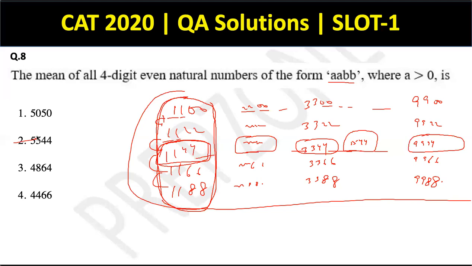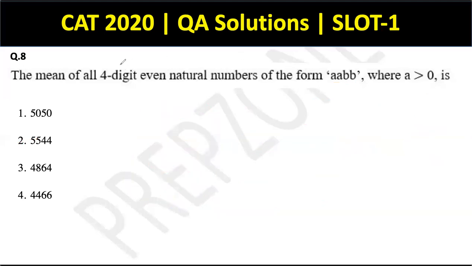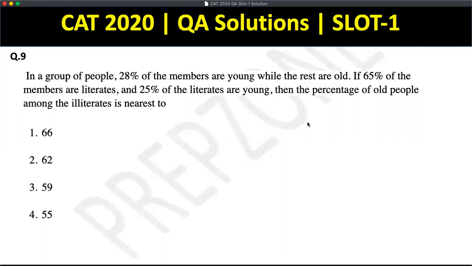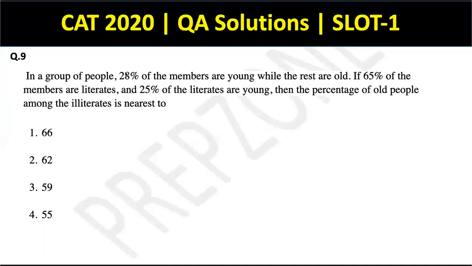Yes. So moving on to question number 9 now. Okay, question number 9 talks about something called percentages, guys. In a group of people, 28% of the members are young, so 28%. So we can solve these questions by either taking values or even keeping these values as percentages as given to us. So there's nothing wrong in either of these methods. So let's try and solve it by, let's say, taking no numbers, just taking the percentages only, right?